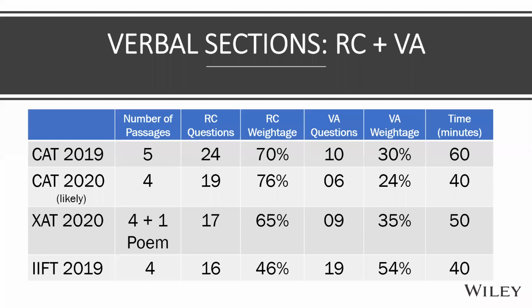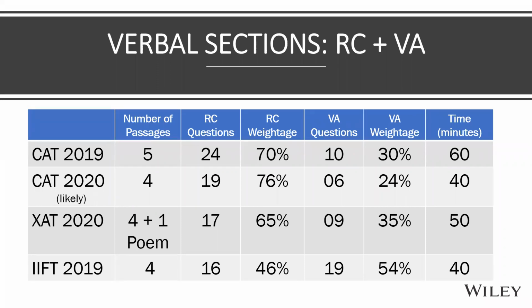And in this 25, he will split it 19 RC, 4 passages, 3 of them with 5 questions, 1 of them with 4 questions, and 6 VA. And 6 VA again, 2 of each: para jumble, odd man out, and para summaries. So now the ratio, the RC component, relatively speaking, would slightly enhance.